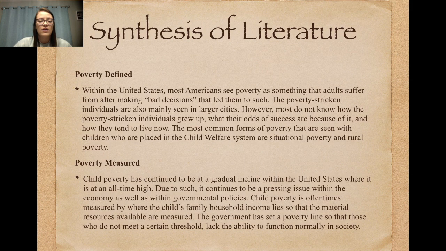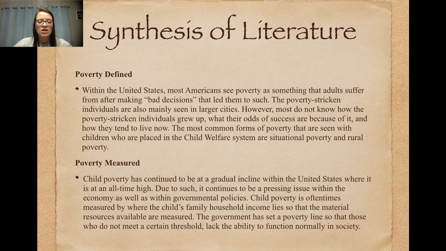Poverty defined. Within the United States, most Americans see poverty as something that adults suffer from after making bad decisions that led them to such. The poverty-stricken individuals are also mainly seen in larger cities. However, most of us do not know how the poverty-stricken individuals grew up, what their odds of success are because of it, and how they tend to live now. The most common forms of poverty that are seen with children who are placed in the child welfare system are situational poverty and rural poverty.